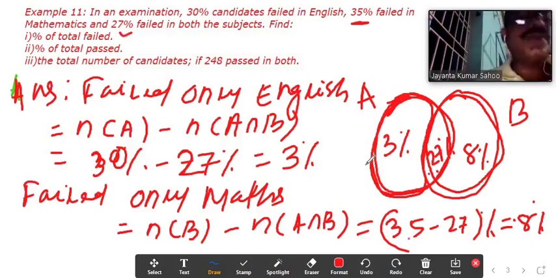Now question B2I: the percentage of total failed will be 3% plus 27% plus 8%.